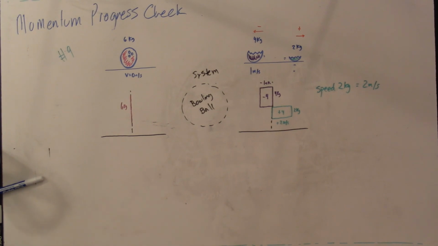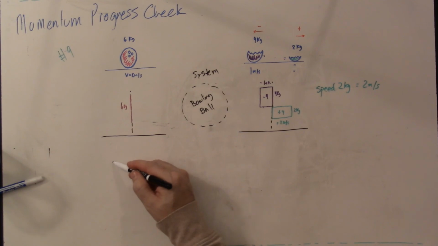And now, what we're going to do is we're going to answer number 10. Number 10 says, how much energy was released to the pieces of the bowling ball during the explosion? Well, let's draw our energy bar charts.